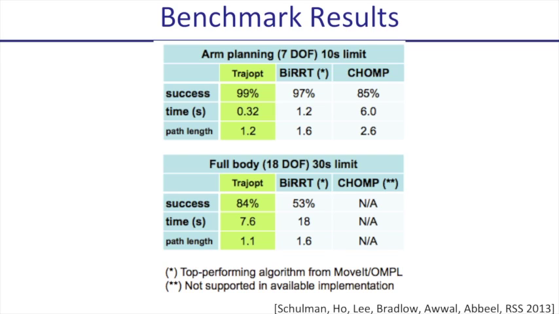We have success rates that are reasonably high for all approaches. It's the highest for TradeOff. TradeOff also works faster, and the resulting trajectory is optimized to have the shortest length. For the full-body case, our algorithm tends to work quite well over a wide range of the tests. For TrajOpt, the "not available" does not mean that the algorithm is not applicable, just meaning that the available software is not applicable to this test case.